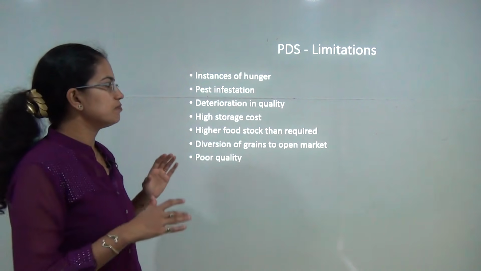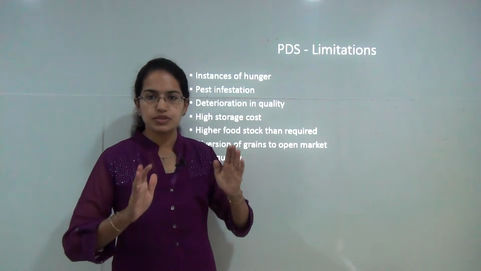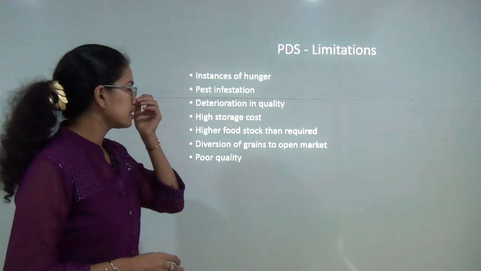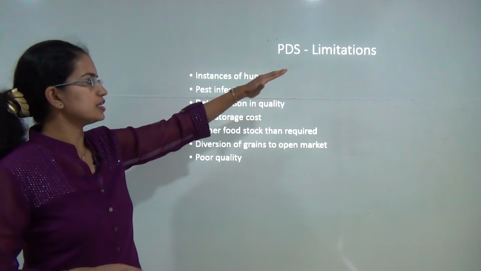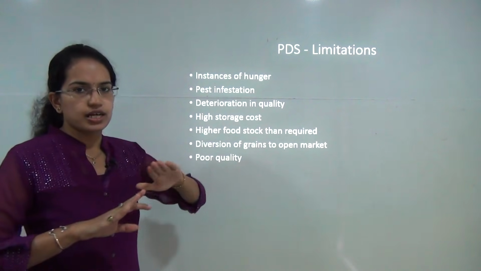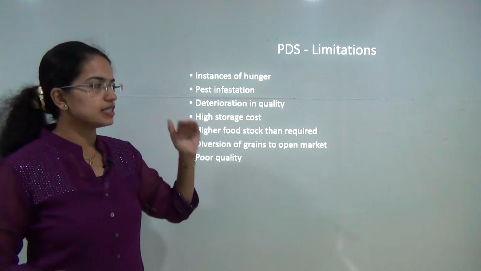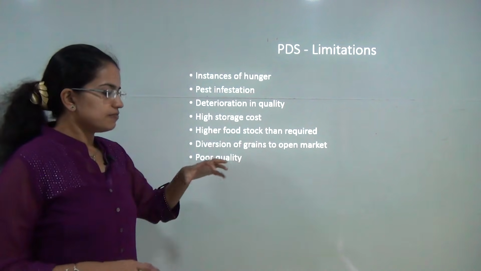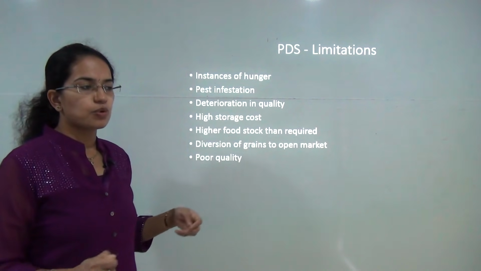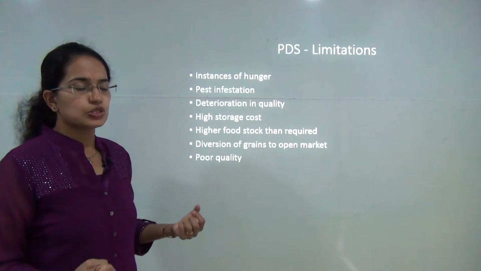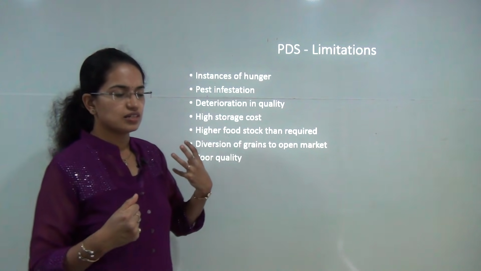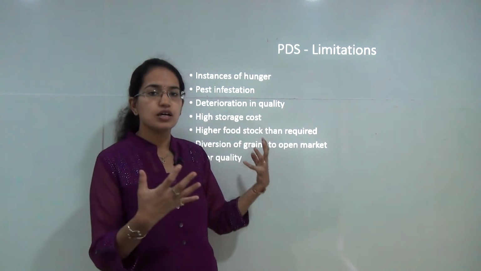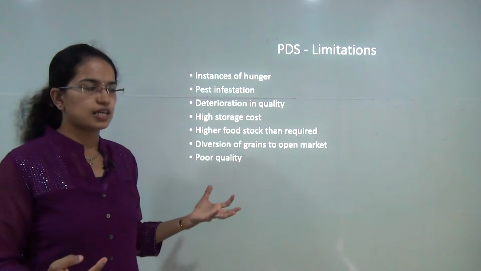However, the system was criticized a lot and is being criticized a lot for its limitations. First of all, instances of hunger are not decreasing, as we can see under the Global Hunger Index that has been released. Then, when you are storing the food grains, there is a problem of pest infestation, so you have to compromise on the quality of the stock that has been kept.